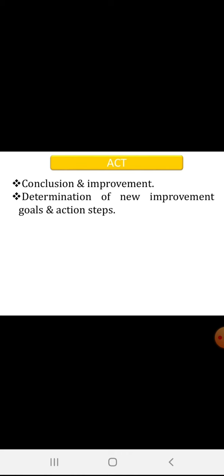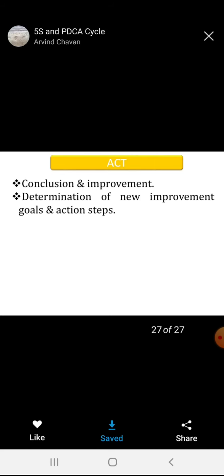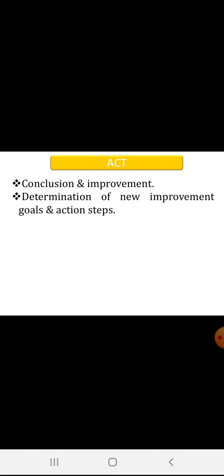When to use this PDCA cycle? When starting a new improvement project, then we have to go for this. And when implementing any changes, then also we have to follow this PDCA cycle. And when working towards continuous improvement, then we have to follow this PDCA cycle. Okay, this is a PDCA cycle: plan, do, check and act. Okay, thank you.